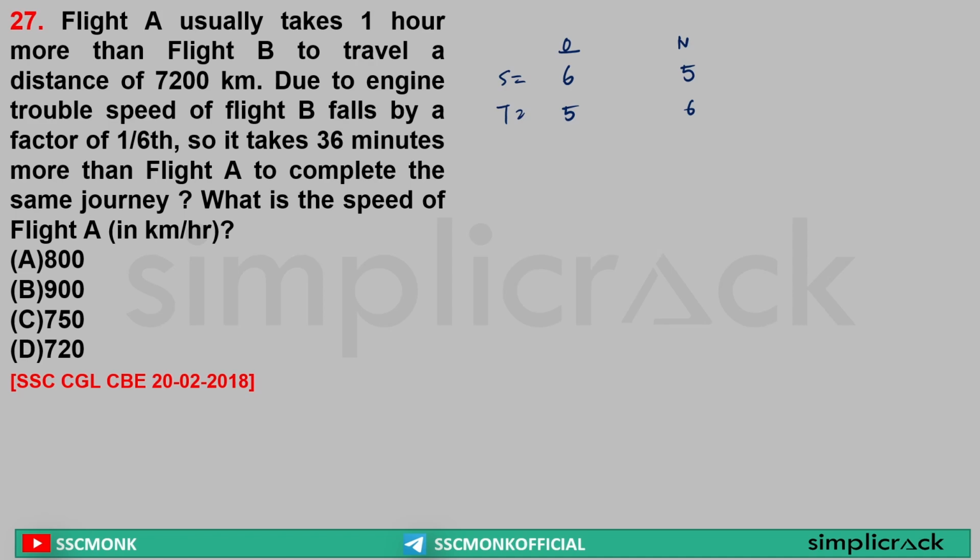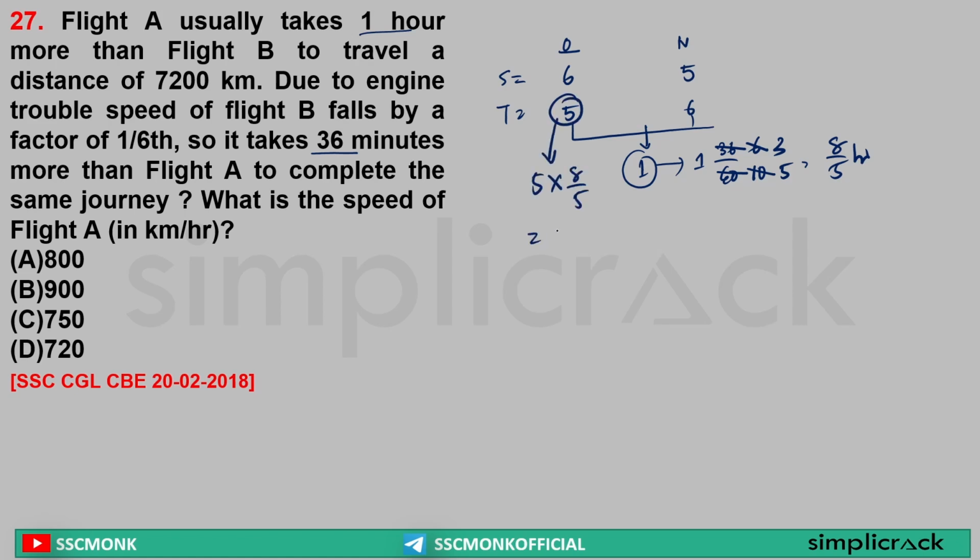Sorted? Now it is saying the difference between their time. It usually takes 1 hour more. That means this difference is equal to what? 1. And this one part is equal to, previously it was taking 1 hour, now it is taking 36 minutes more than 1 hour. That is equal to 1 36 by 60, or 6 6s are 36, 6 10s are 10, 2 3s are 6, 2 5s are 10, that is 5 into 1, 5 plus 3, 8 by 5 hours. Sir, one part is equal to what? 8 by 5 hours. Sir, here at the original time he is taking 5 hours, 5 parts, that is 5 into 8 by 5, that is 8 hours.